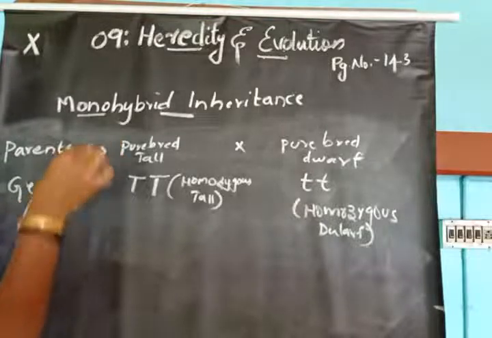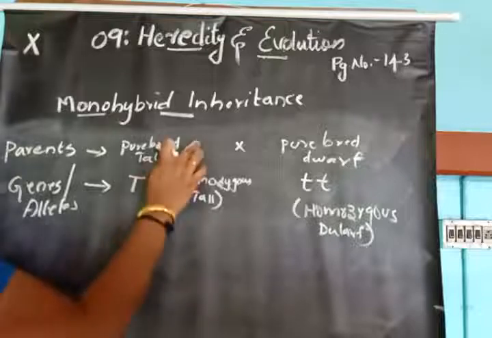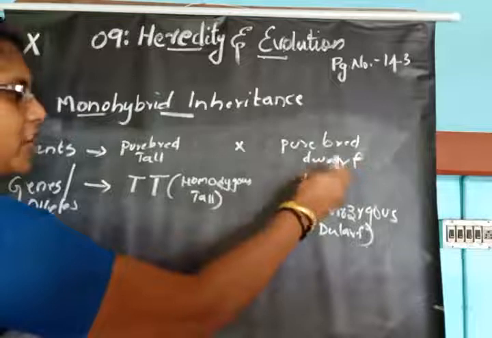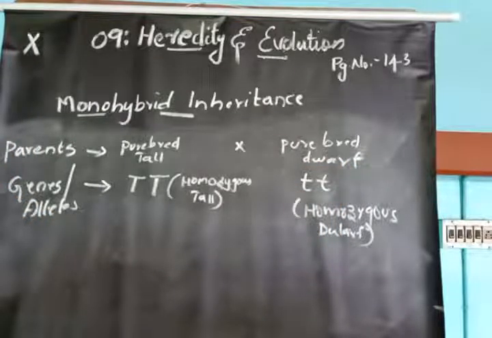So the parents are pure breed tall, or homozygous tall, and pure breed dwarf, or homozygous dwarf.